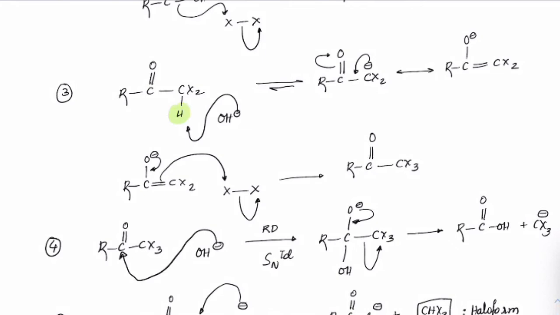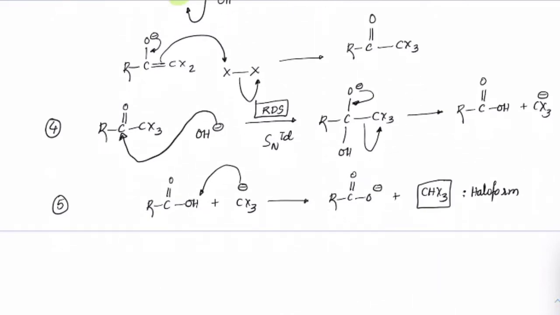The RDS is this one, the attack of OH minus. Got it? So the addition of OH minus is the RDS, not the removal. Usually students get confused with this. So here itself is the rate determining step. Does it matter whether it is a particular type of halogen, like chlorine, bromine or iodine? No, right? Because the rate only depends on that first step. So reactivity wise, chlorine would show almost the same reactivity as bromine, as iodine.